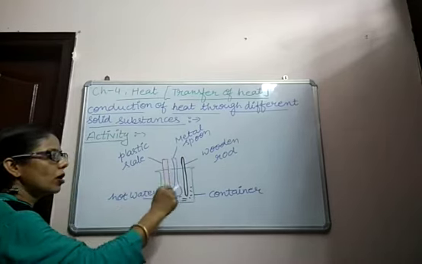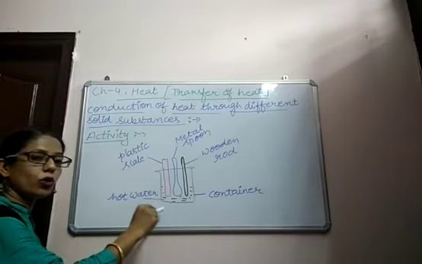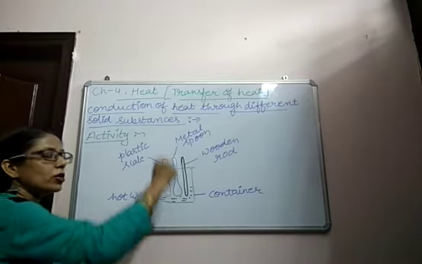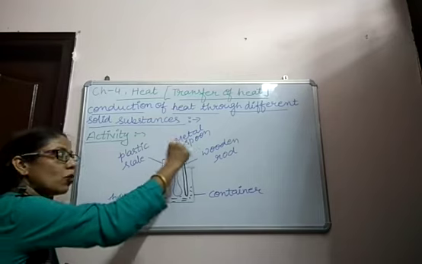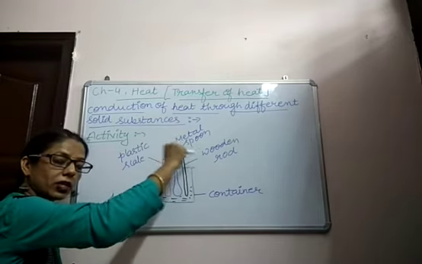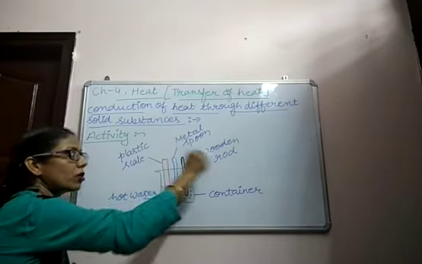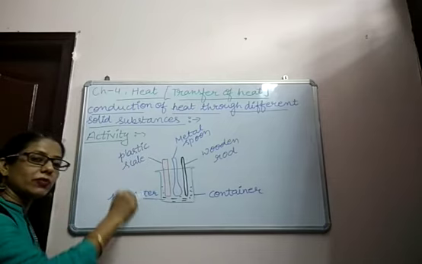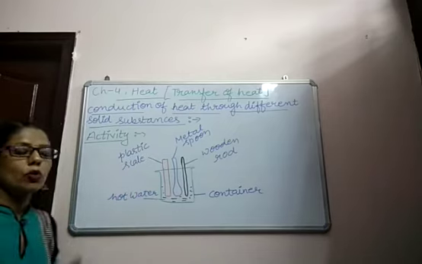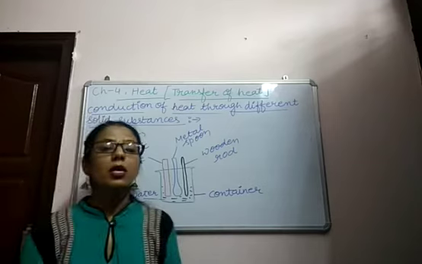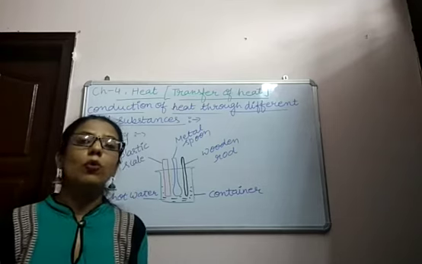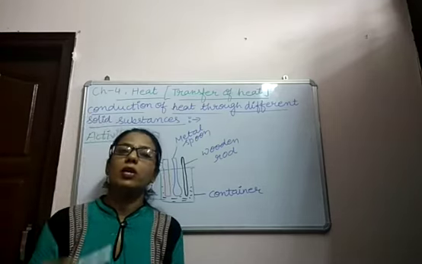It means the heat energy present in the hot water transferred from the water to the metal spoon, while the wooden rod and the plastic scale are not transferring the heat. So only some solid substances can transfer the heat.